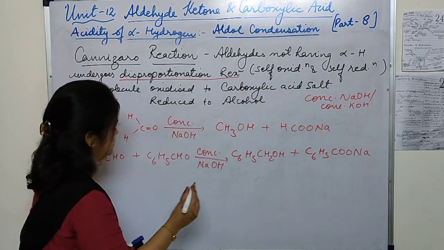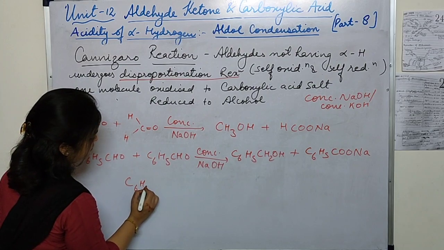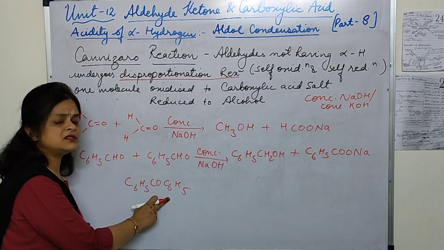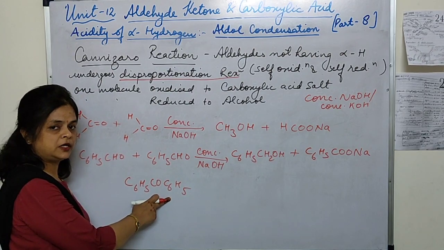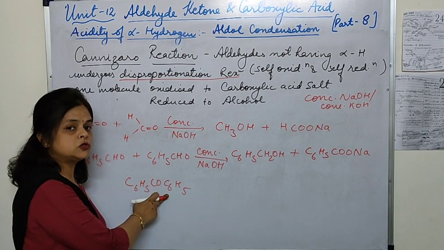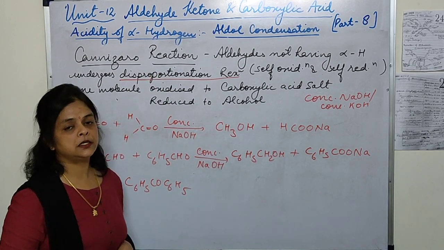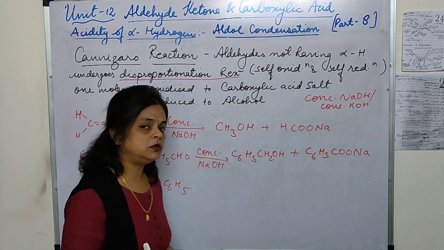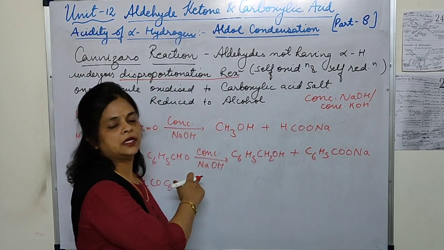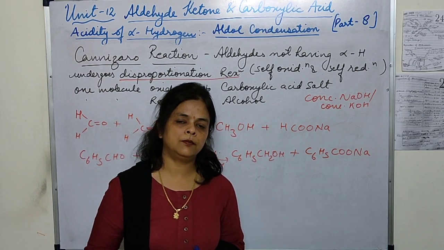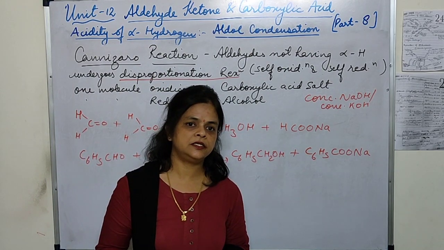Suppose if it is like this, C6H5COC6H5, this is not having the alpha hydrogen, so it will not give aldol condensation, but this is also not an aldehyde, so it will not even give this Cannizzaro reaction. So neither ketones nor alcohols will give this Cannizzaro reaction. So keep on doing the questions so that you can get command on the topic of aldol condensation and Cannizzaro reaction.